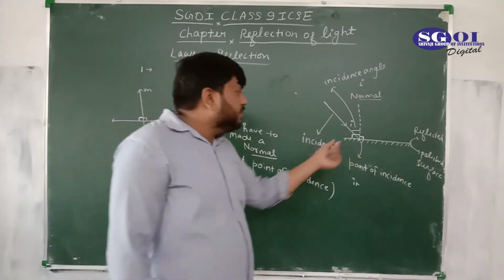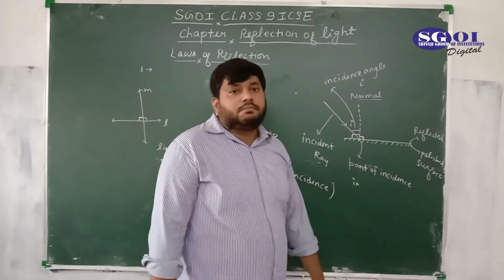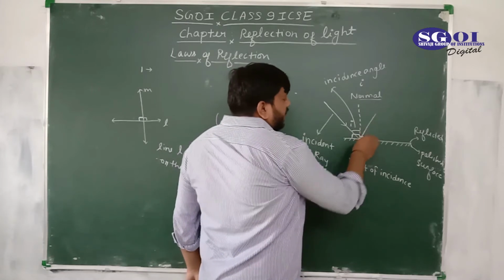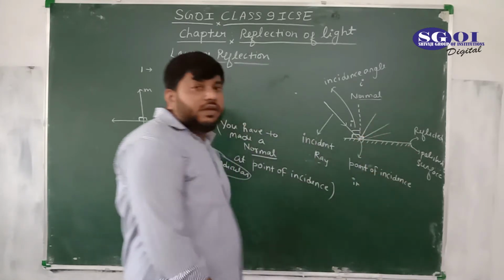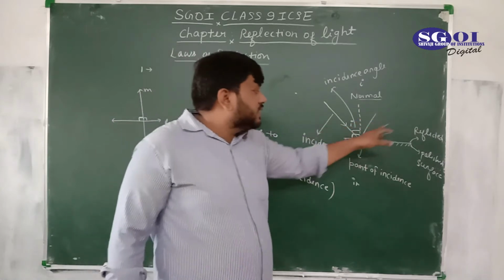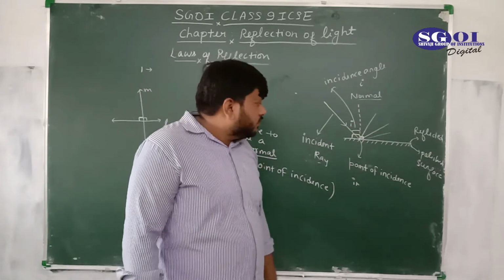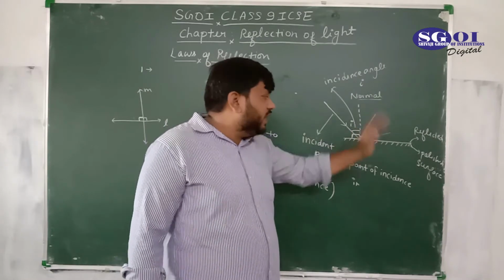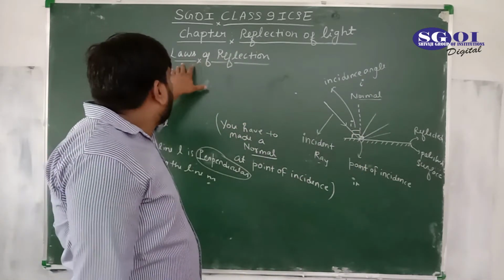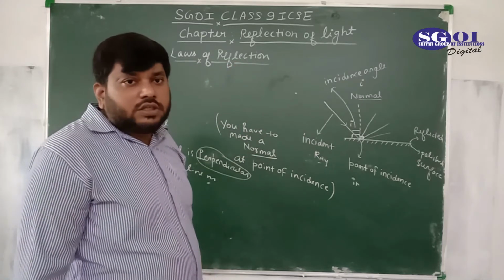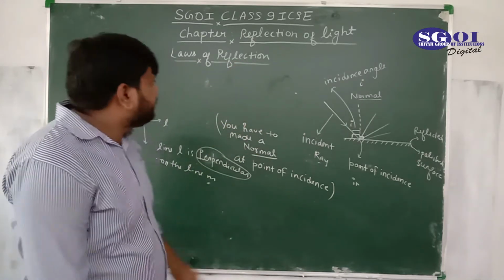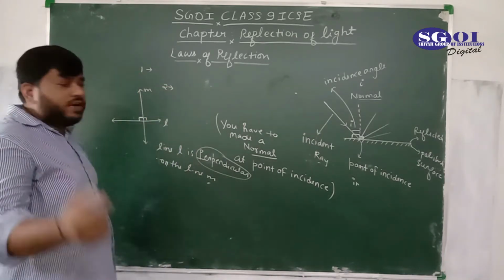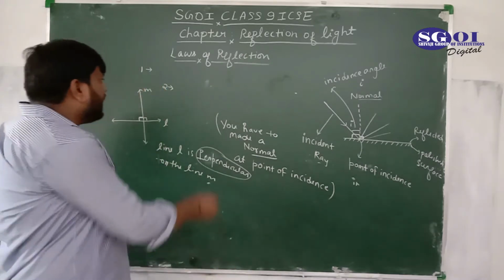So the remaining part would come back into the same medium. But from which way? Like this, like this, like this. We have many ways, so how do we decide which way the ray of light finally goes? There is a concept, there is a law of reflection. So the second law of reflection, we will not talk about the first law here, just wait for some time. The second law says